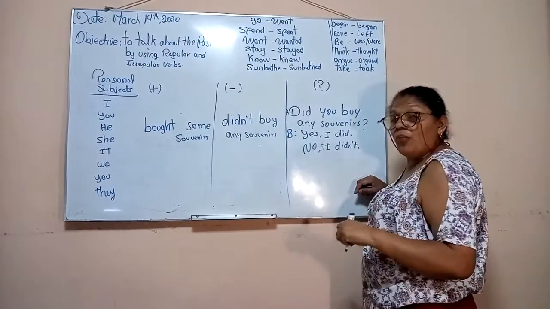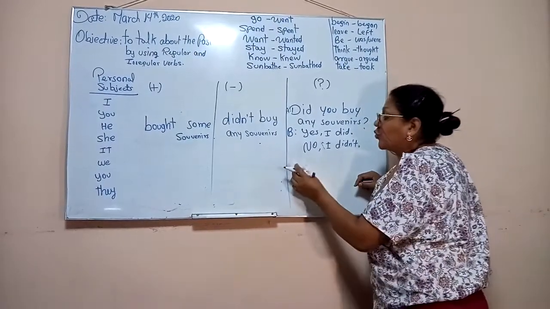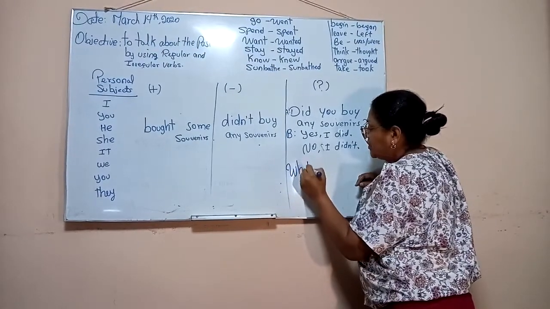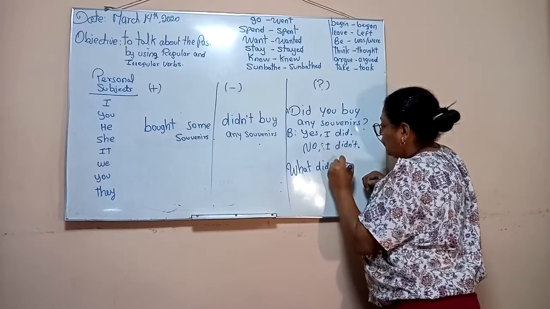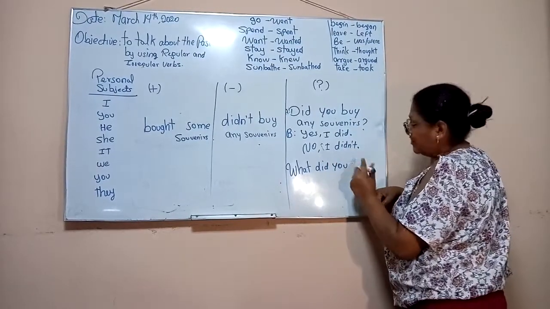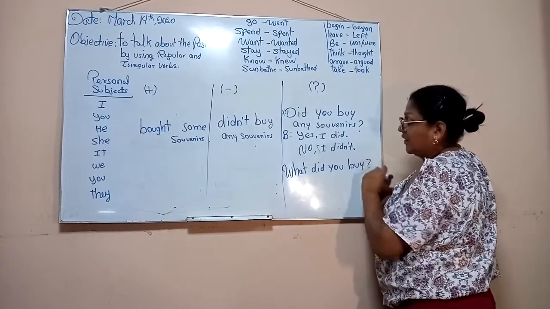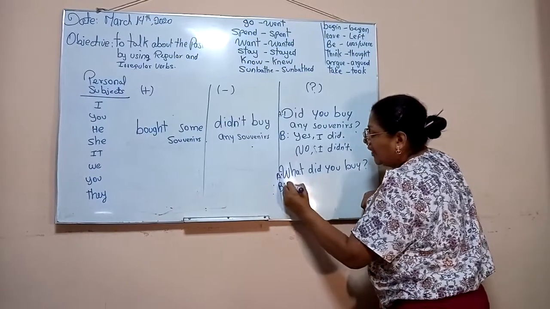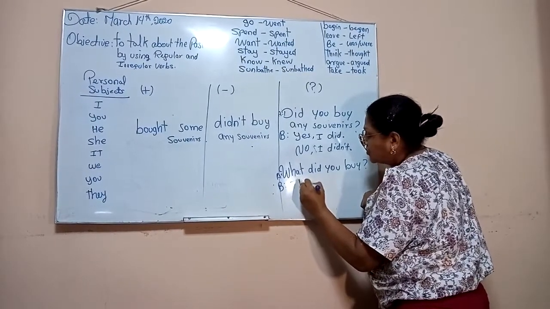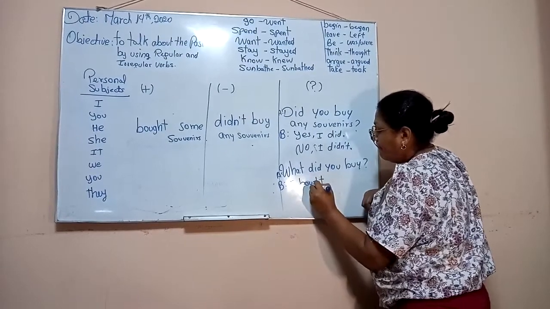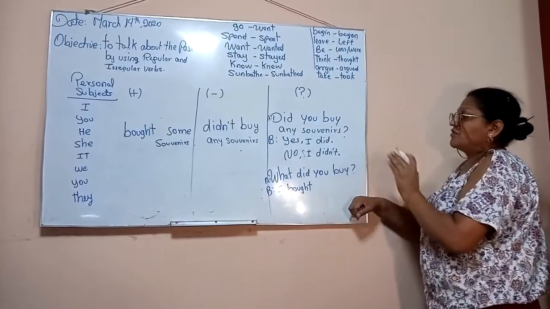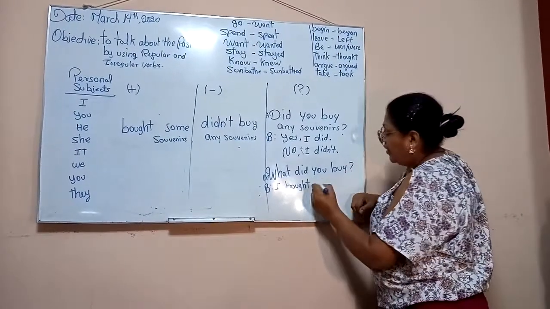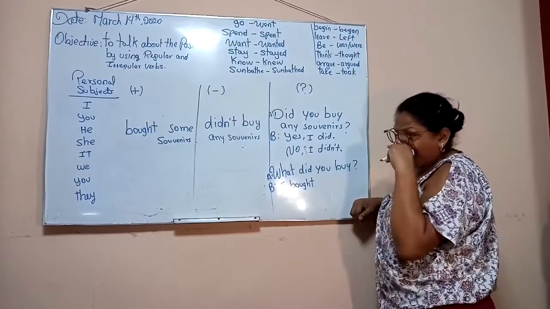If you want to ask for more information, you have to use a question word and use the quasi. For example, what did you, base form, infinitive, what did you buy? A, B, you. I answer my question with I. I bought. Alright? Did you buy any souvenirs? Yes, I did. Or no, I didn't. What did you buy? I bought. What else? I bought some clothes.